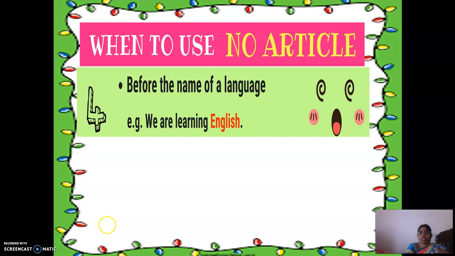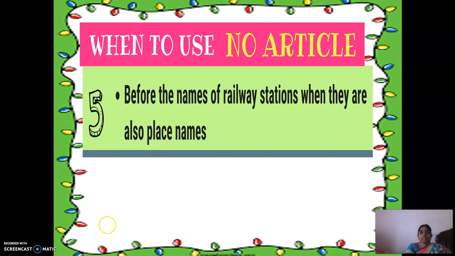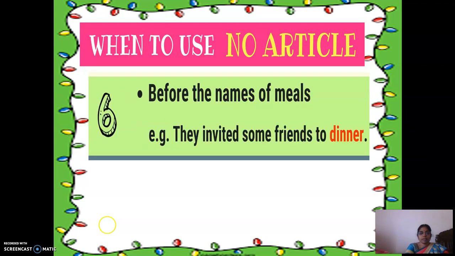We are learning English. I completed my English homework, right? So before the names of railway stations, when they are also place names, you should not use any article there.